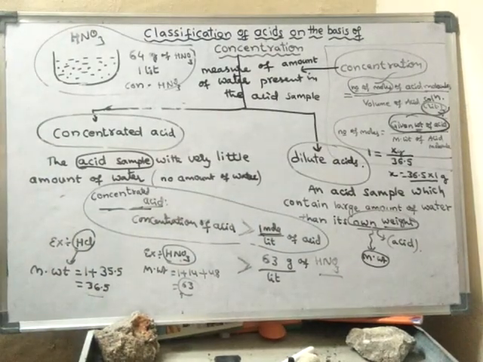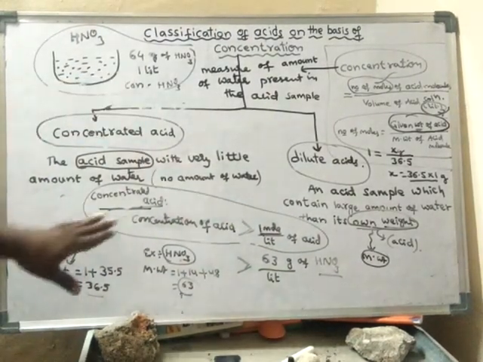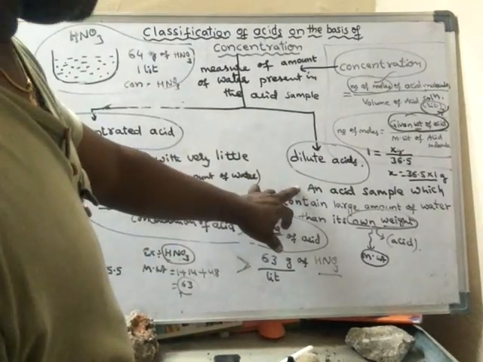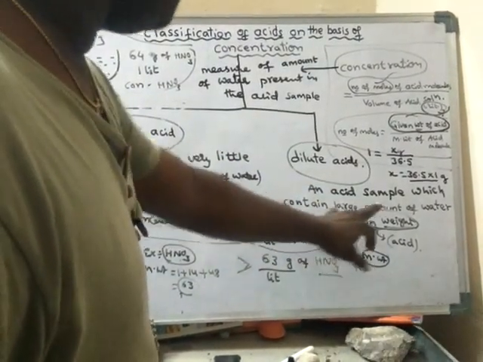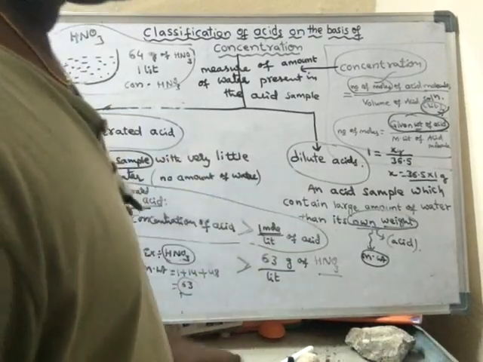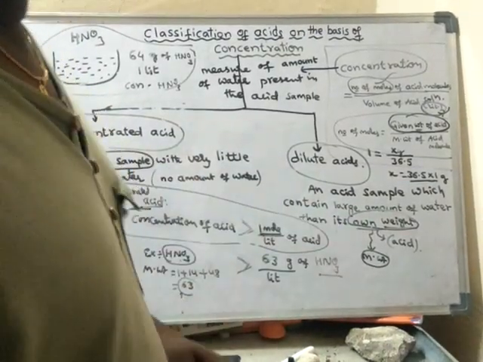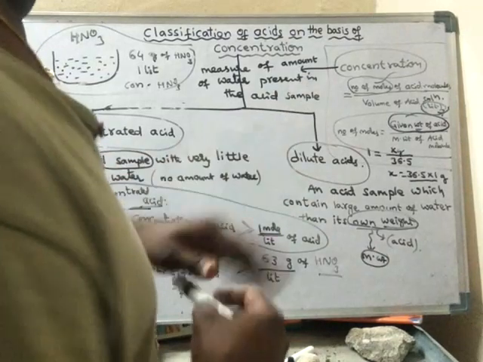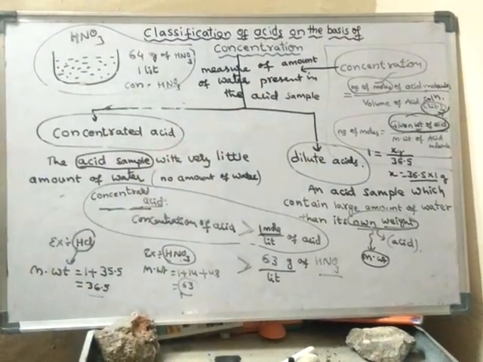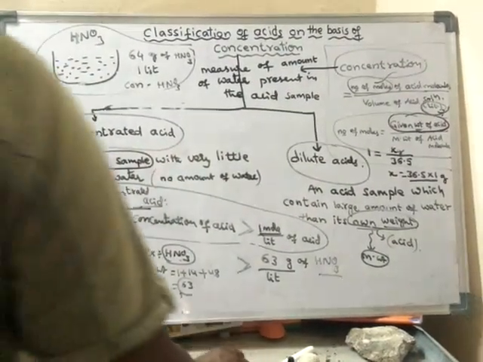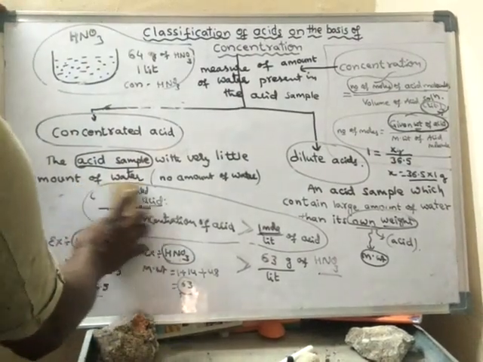Okay. So generally an acid sample which contains a large amount of water relative to its molecular weight is said to be a dilute acid. Okay, right. So in this way we can tell.